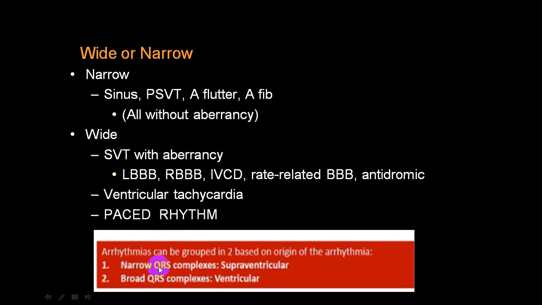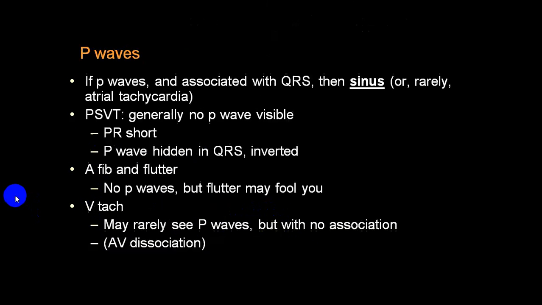So again, narrow complex by and large is always supraventricular, broad complex by and large is always ventricular. But remember, in a wide complex, it can be SVT with aberrancy, it can be a paced rhythm, meaning a pacemaker with tachyarrhythmias. So keep that in mind.